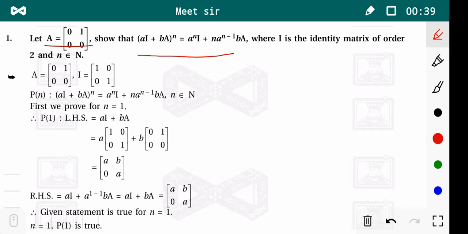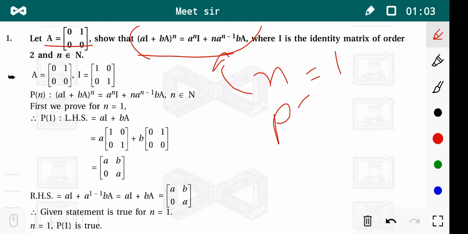Now to show this equation, we use the principle of mathematical induction, that is PMI. In PMI, what will we do? First of all, we prove that the given statement is true for n equal to 1.